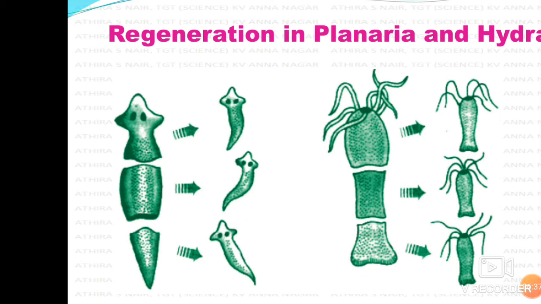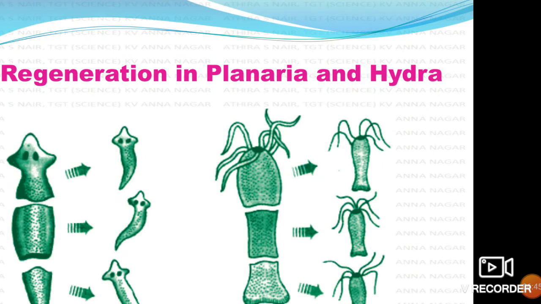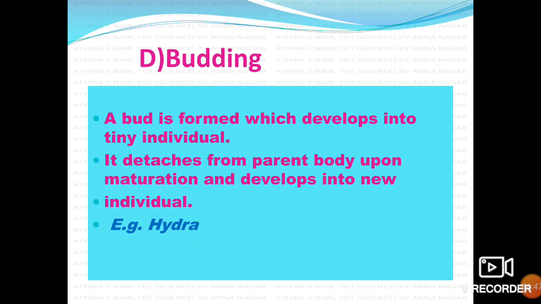Now we discussed fission, fragmentation, and the third one we discussed now is regeneration. Next, the fourth mode of asexual reproduction is budding. A bud is formed which develops into a small or tiny individual.